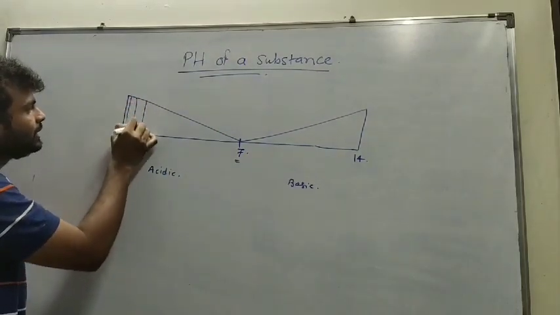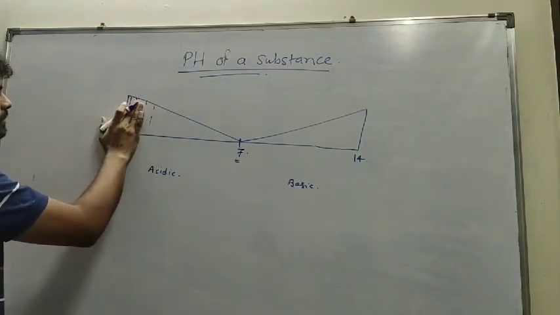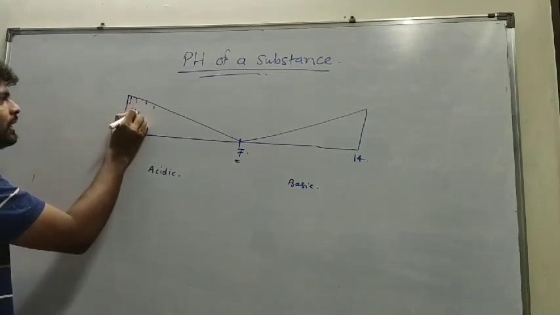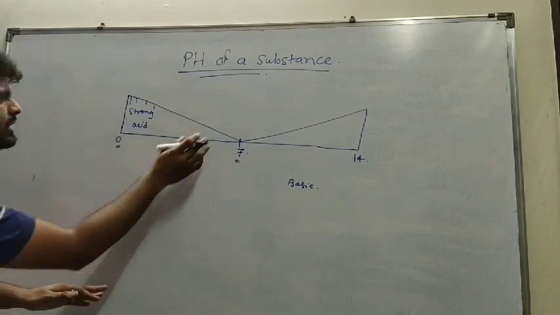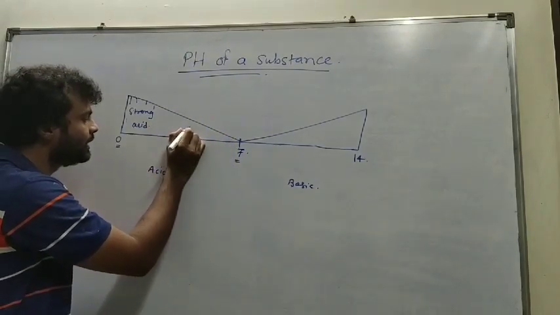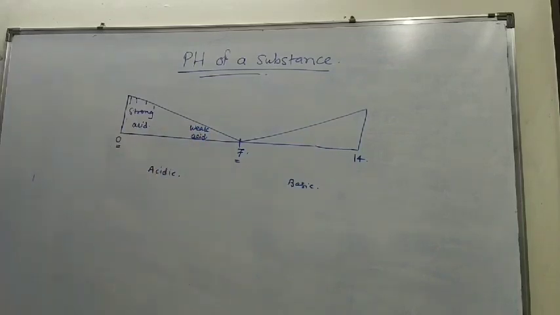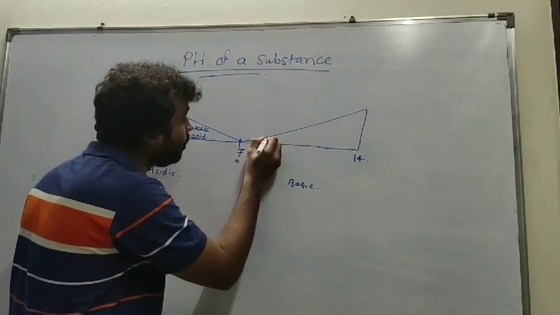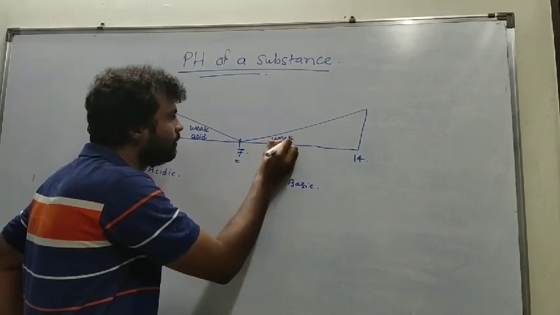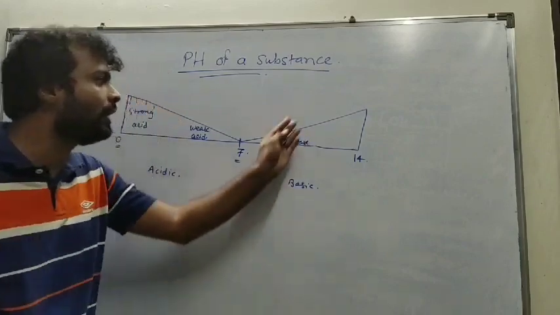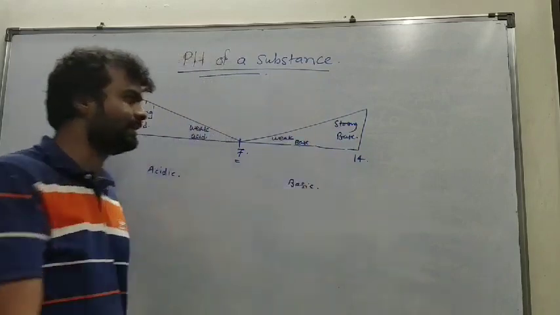If the pH is very close to 0, then the substance is a strong acid. And if the pH is close to 7 but less than 7, then it is a weak acid. And if the pH of a substance is more than 7 but not very much higher than 7, then it is considered as weak base. And if pH is very close to 14, then it is considered as strong base.